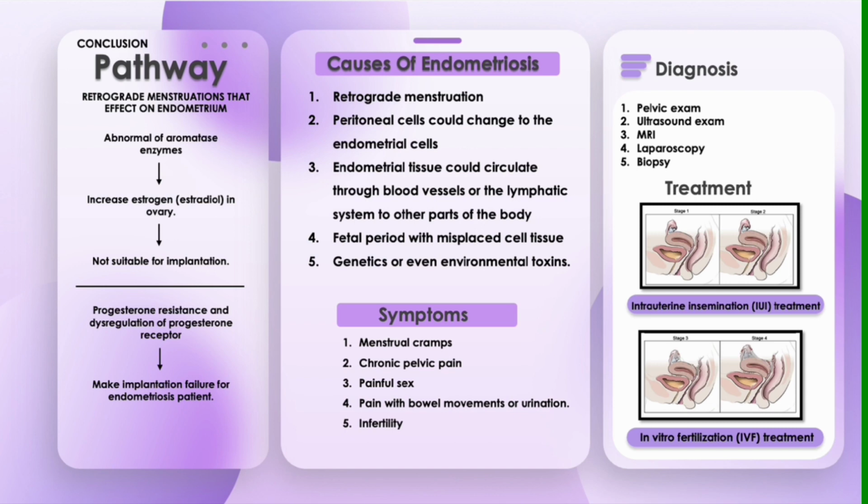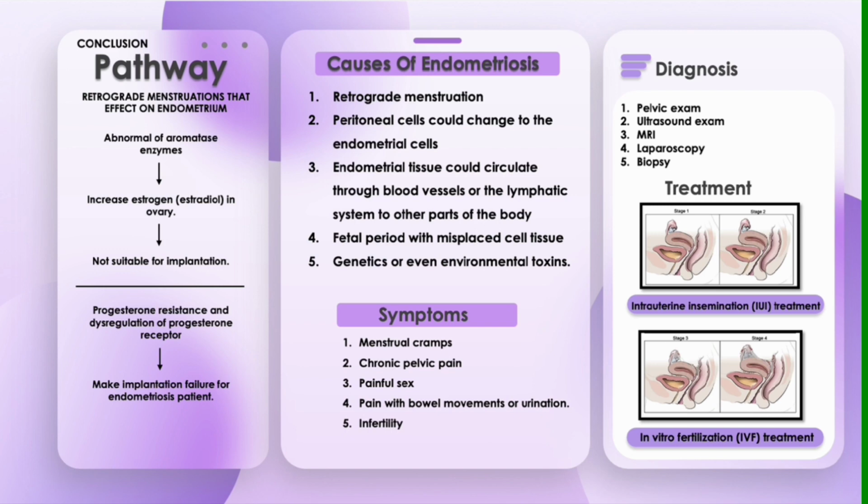Next, there are 5 causes of endometriosis. The first one is retrograde menstruation. The second one is peritoneal cells changing into endometrial cells. The third one is endometrial tissue circulating through blood vessels or the lymphatic system to other parts of the body. The fourth one is fertile period with misplaced cell tissues, and the fifth one is genetic or even environmental toxins.